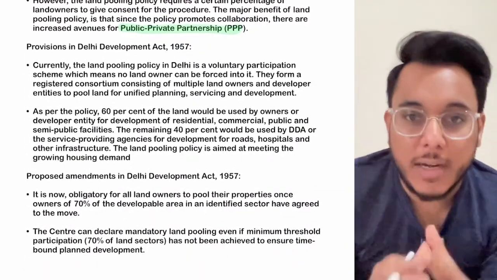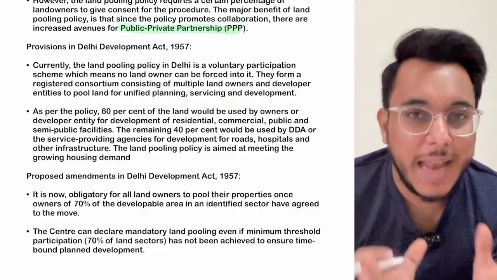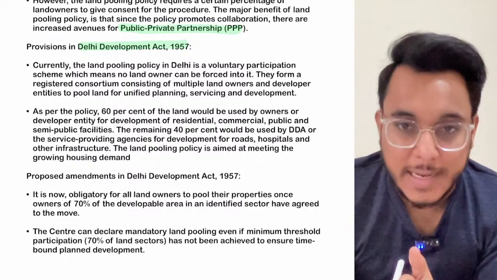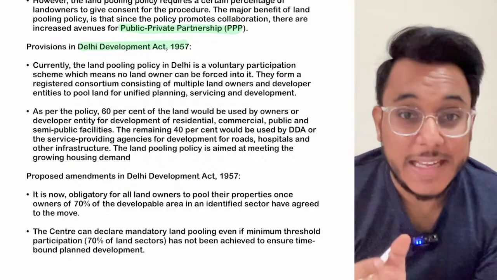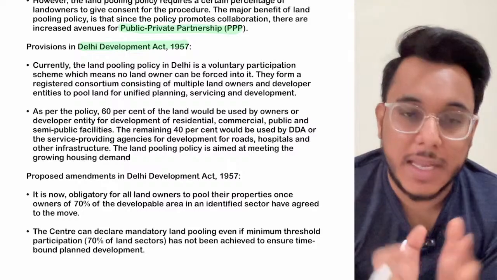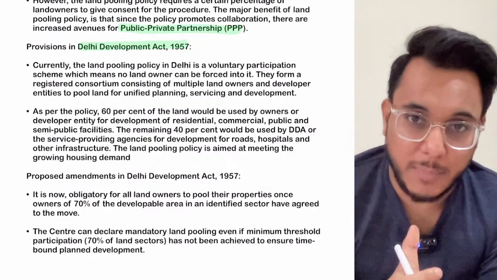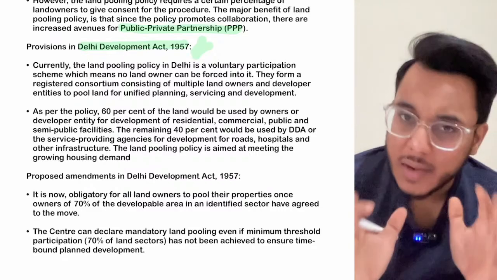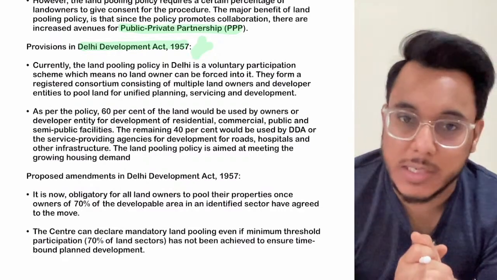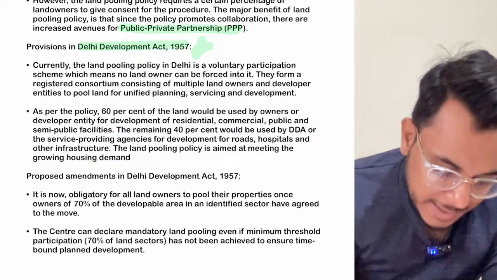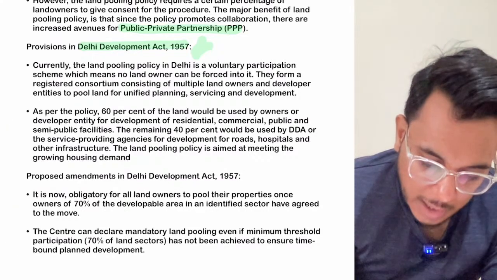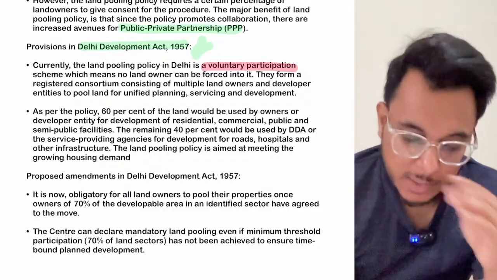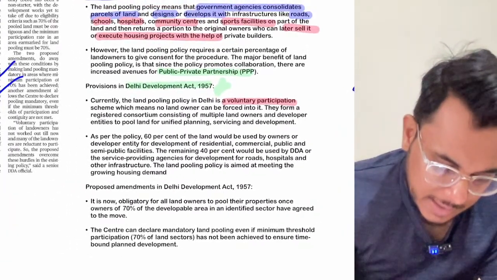Now, in the context of Delhi, there is already a land pooling policy. We have the Delhi Development Act of 1957 and the DDA, that is the Delhi Development Authority. It has certain provisions in this DDA Act that it can go for land pooling. Now, what is the present land pooling policy of Delhi? Presently, Delhi has a voluntary land pooling process. Voluntary land pooling process means, for example, let's take this example.